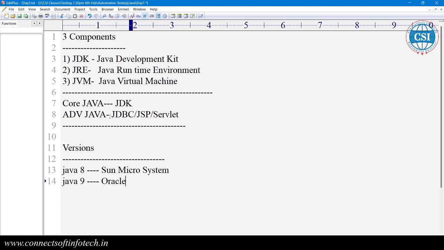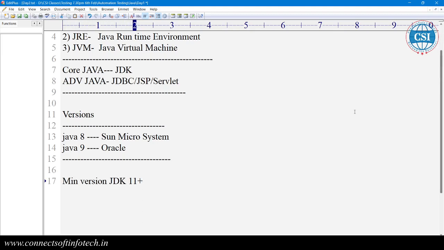Now we need a minimum version. The minimum version required is JDK 11 for our automation testing, because we are using the latest version of Eclipse. That is preferable.